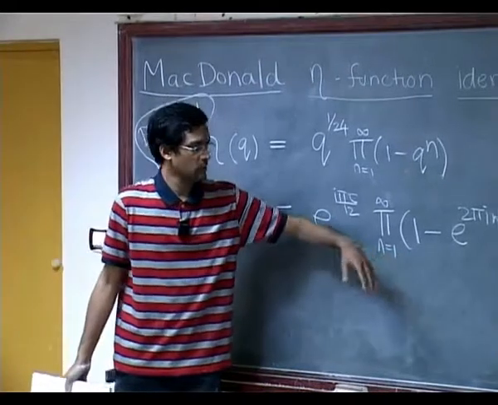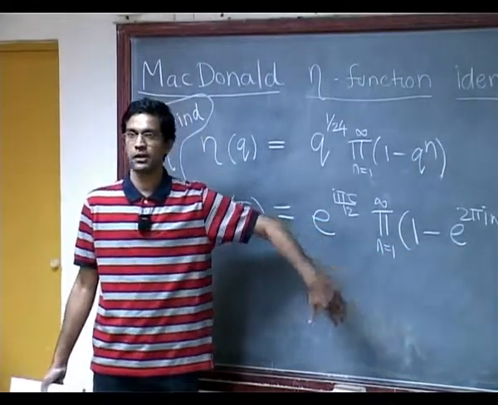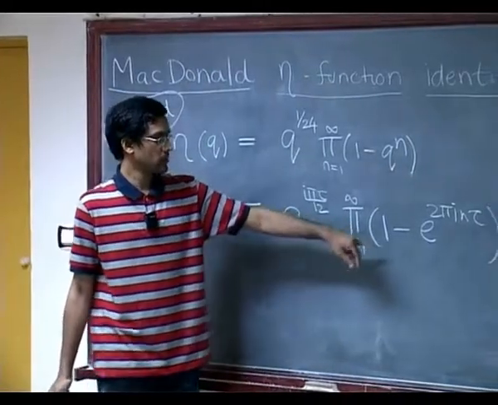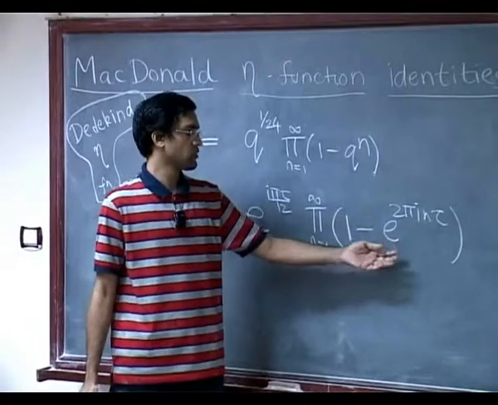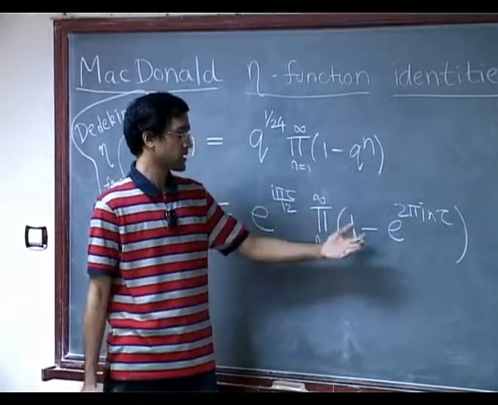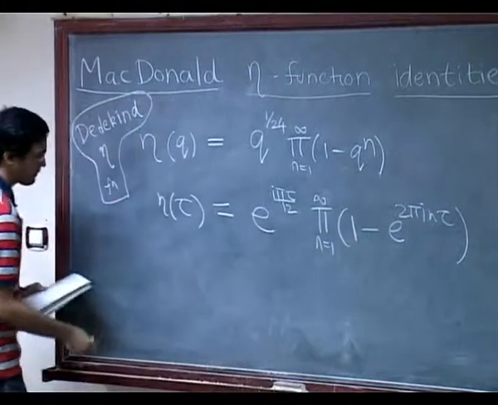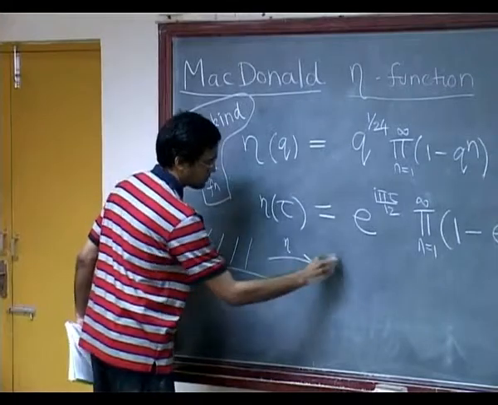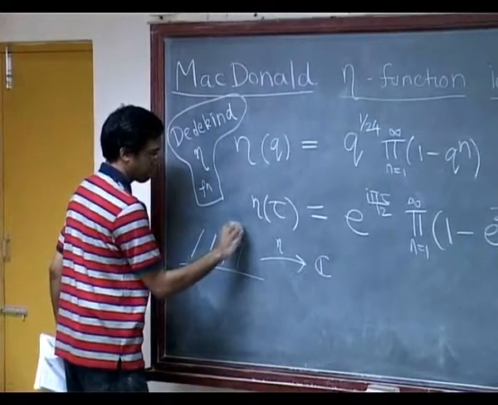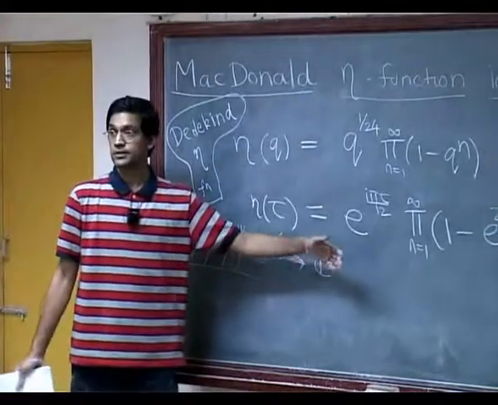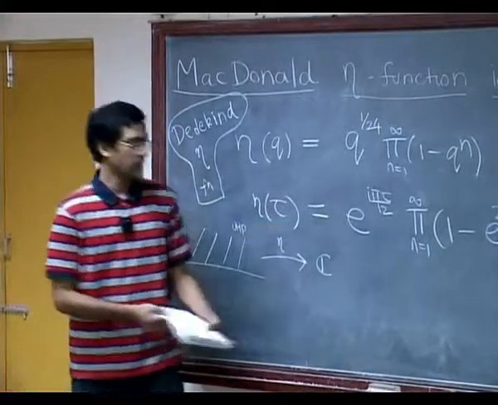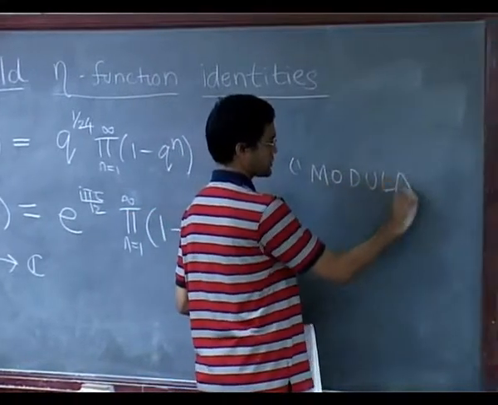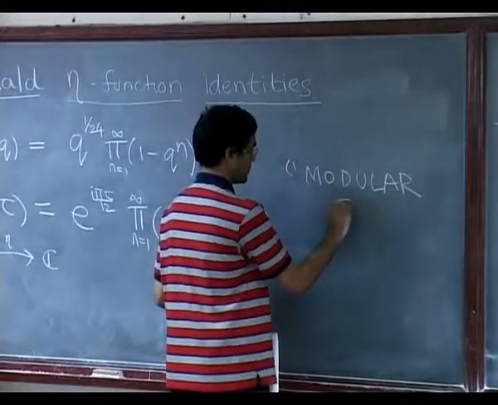Again, you can think of this analytically. You can think of this function as a function of the variable tau in the upper half plane, and again, by the usual things, you must prove it converges. So this infinite product does converge. Think of it analytically: it defines a function on the upper half plane. So eta is a complex valued function on the upper half plane, and it turns out to be a very important object in number theory. It is what's called a modular form. In fact, so is the Ramanujan function.